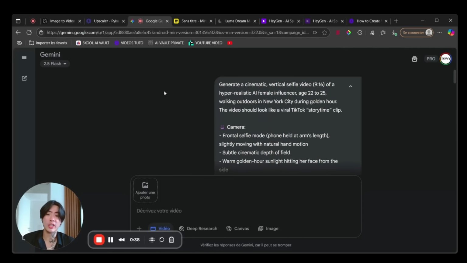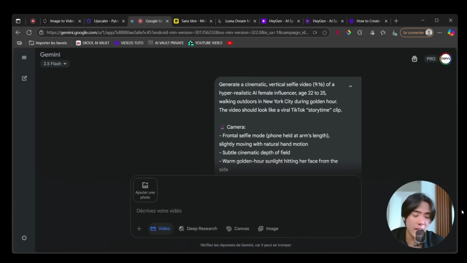Great. So actually, we want to use Google Gemini. I'm sure you saw a lot of AI videos, and guess what? You can use it in AI OFM too for your AI influencer. Gemini actually has Google Veo 3, which is a super powerful tool, and it's very beginner friendly. It looks a bit complex because you need to write bigger prompts, but trust me, once you know how to make it, it's very, very easy.